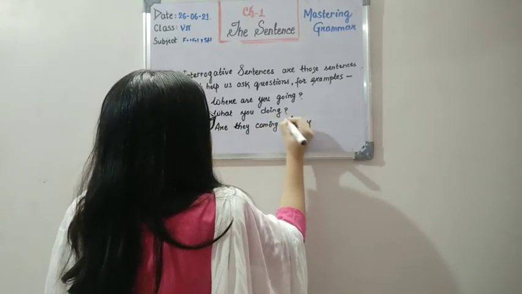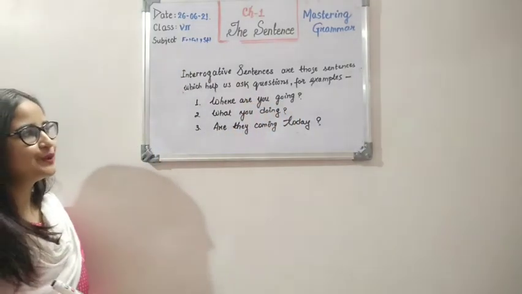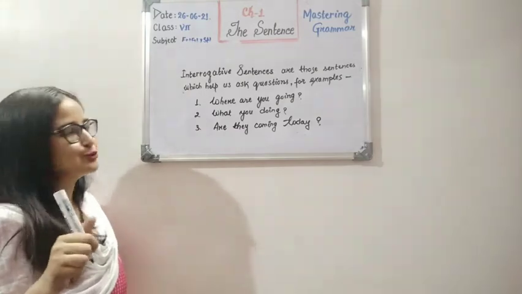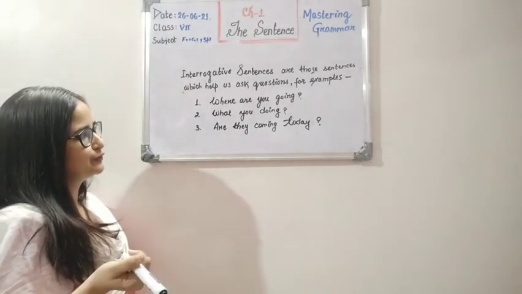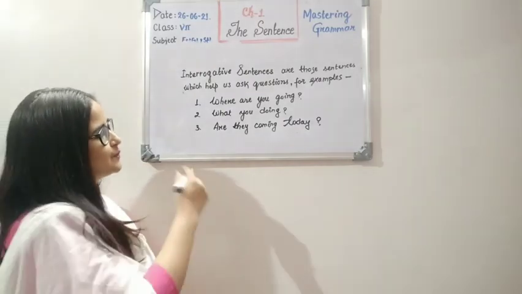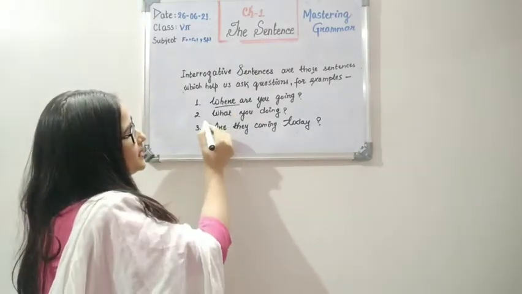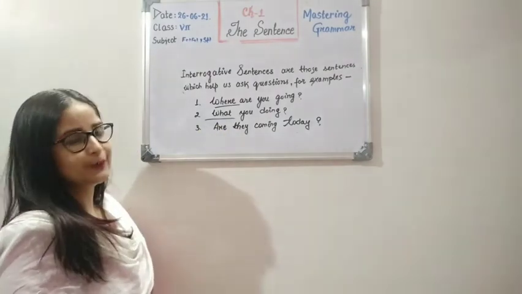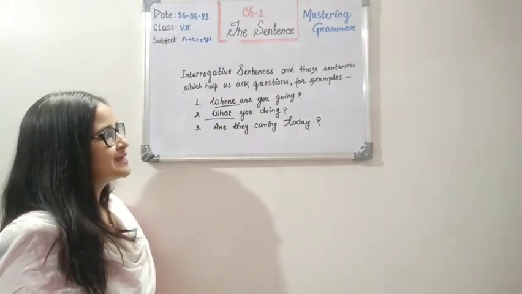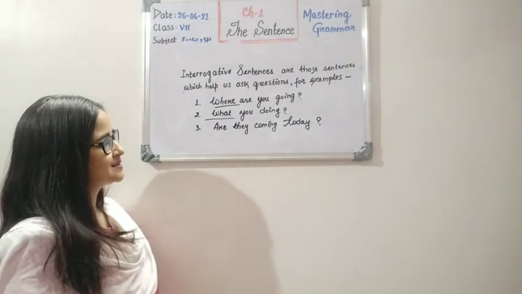If you observe these sentences, you will see that we have used two different kinds of questions. The first ones are WH questions, like where and what. The third one is an example of a yes or no question.